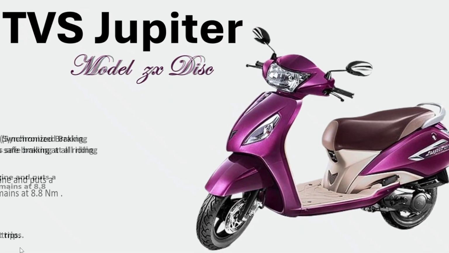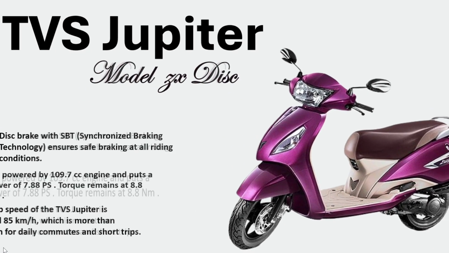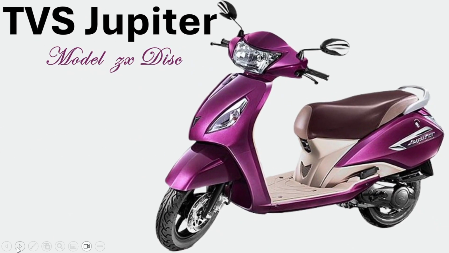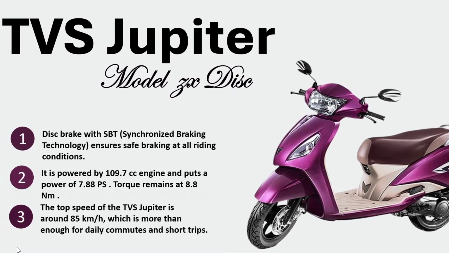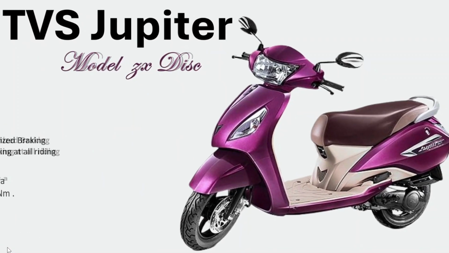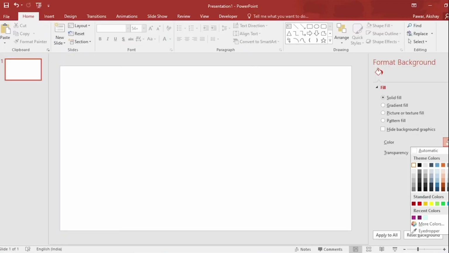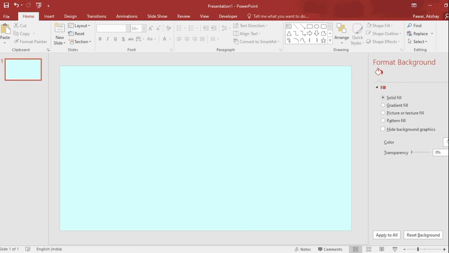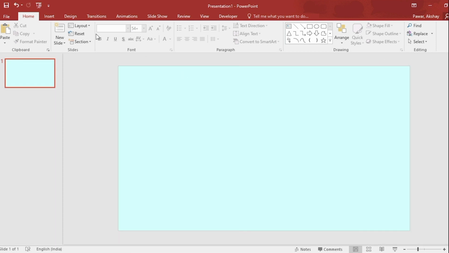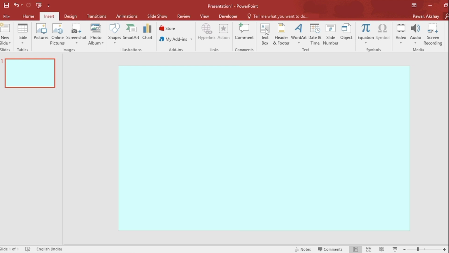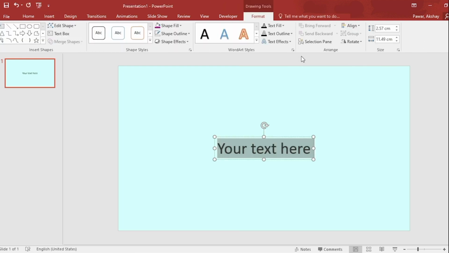In this video, we will show you how we can make these nice transition slides in PowerPoint with Morph. All the way from scratch, let's start from a blank slide. Click on right button, go to Format Background, select Color, then Close, go to Insert, choose a border style from Border Gallery. Here we write TVS Jupiter.